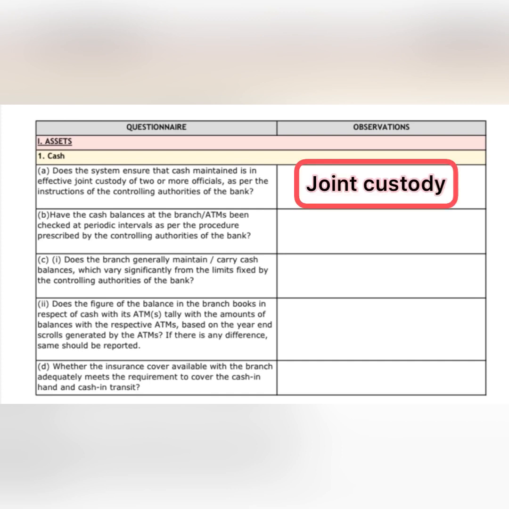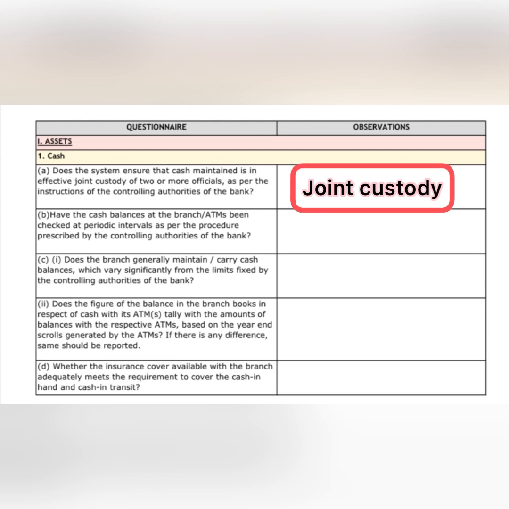अब इस पॉइंट को रिपोर्ट करने के लिए हमें ये चेक करना है कि कैश जॉइंट कस्टडी में था या नहीं. Now how to check this? We can select some sample dates and check whether on those dates the cash register was signed by 2 bank officials or not. अगर ऐसा नहीं हुआ है तो we can report accordingly under this point.